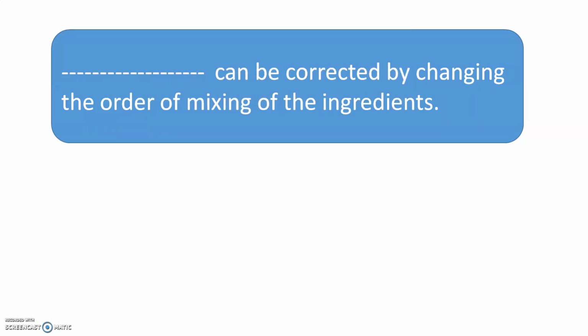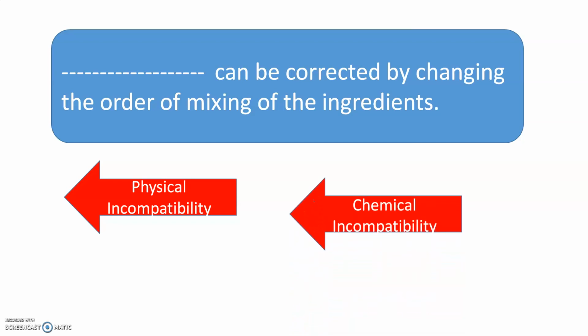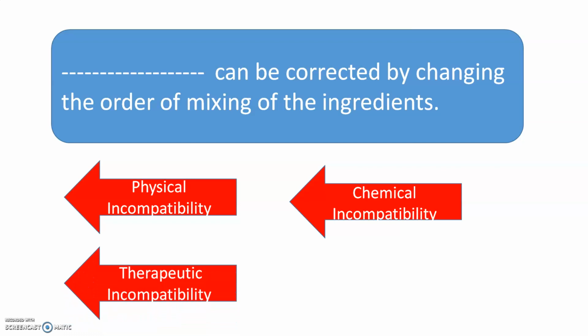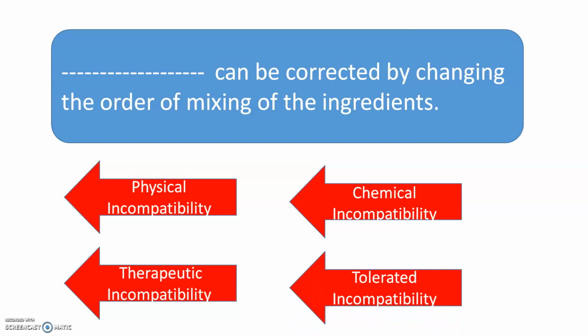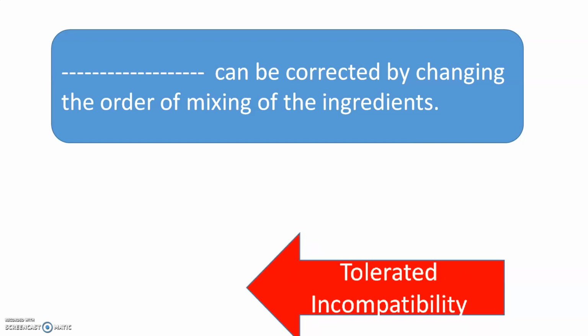Dash can be corrected by changing the order of mixing of ingredients: physical incompatibility, chemical incompatibility, therapeutic incompatibility, and the fourth option is tolerated incompatibility. And the correct answer for this question is tolerated incompatibility. This can be corrected by changing the order of mixing of the ingredients.